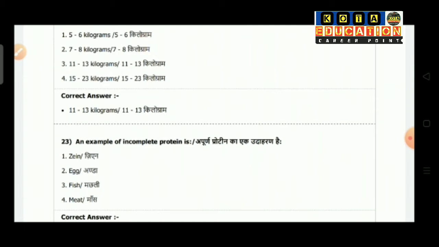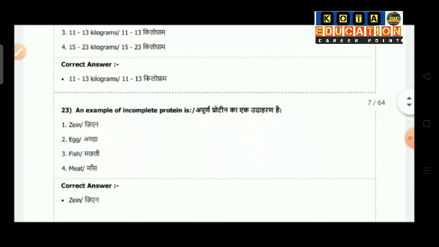Question number 23 is an example of incomplete protein is. Option 1 is zein, option 2 egg, option 3 fish, option 4 meat. So the correct answer is zein.